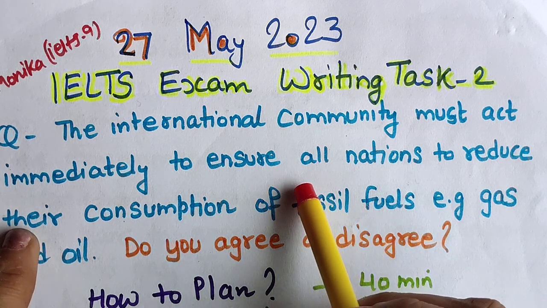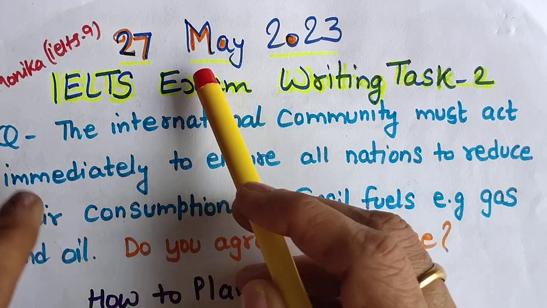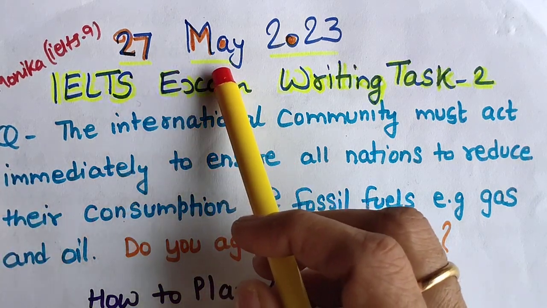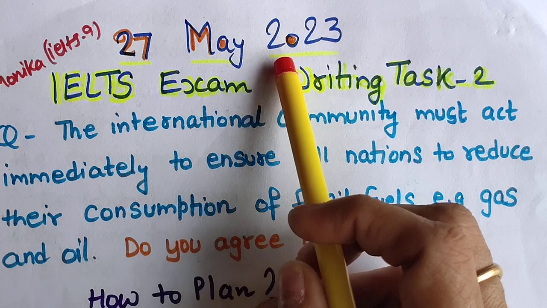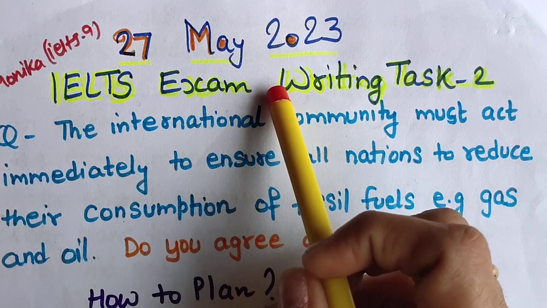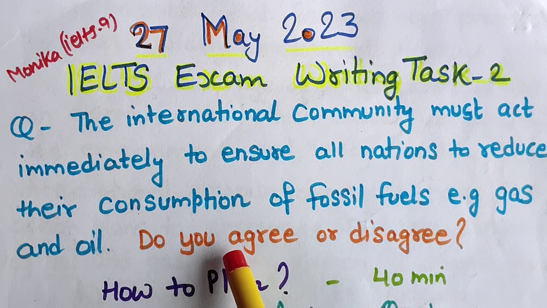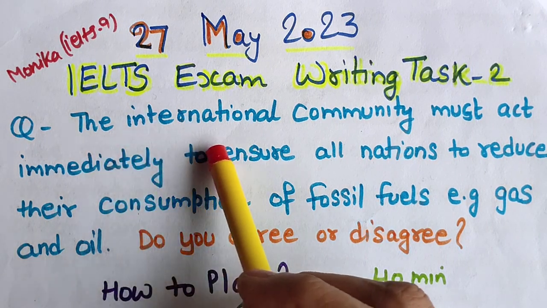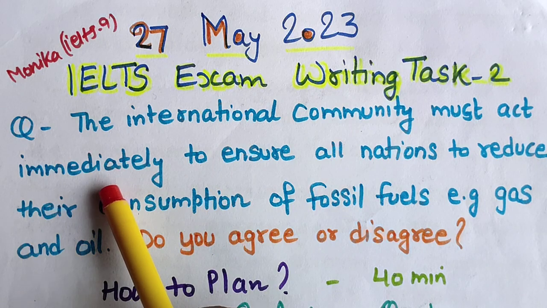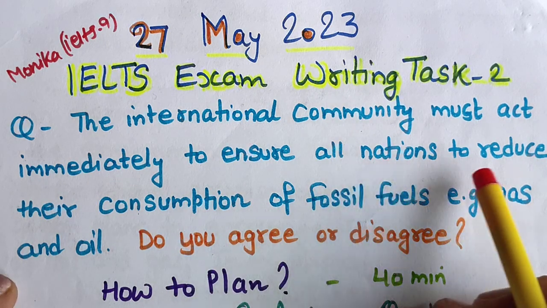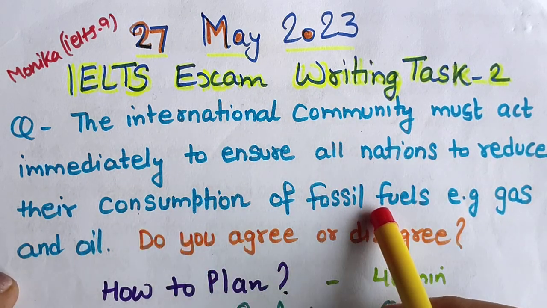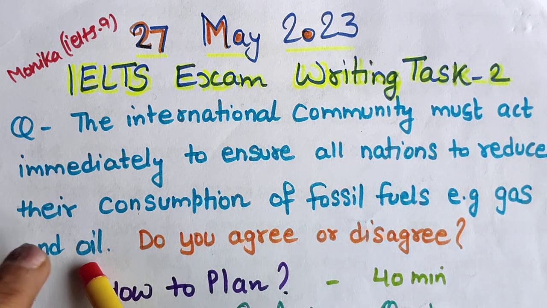That's why I have come up with this question statement, and that question was part of the 27th May 2023 IELTS exam. Okay, now let's read this question statement. As I always tell you, the international community must act immediately to ensure all nations reduce their consumption of fossil fuels, for example gas and oil.